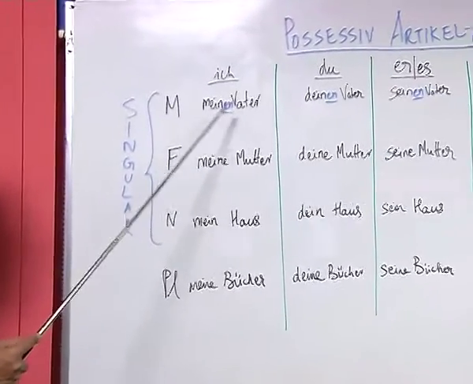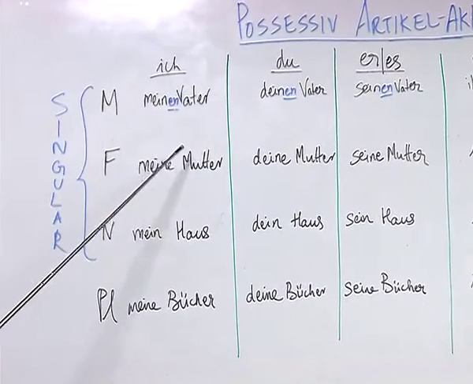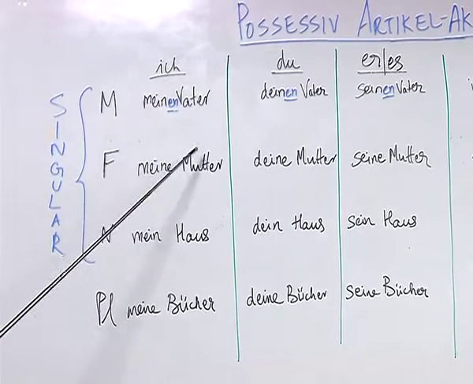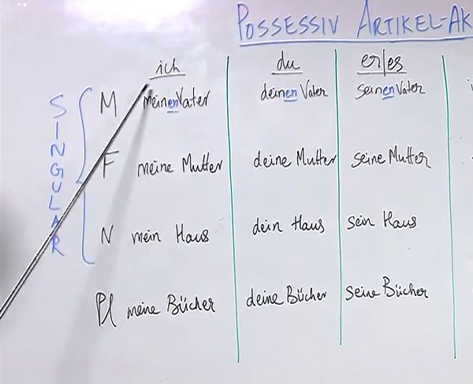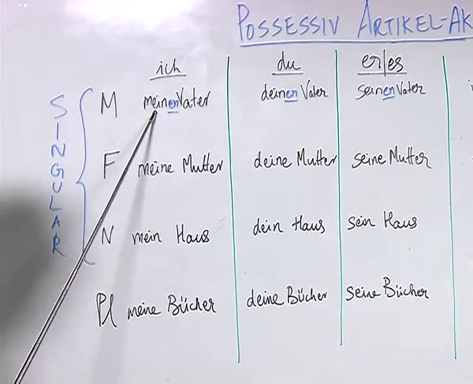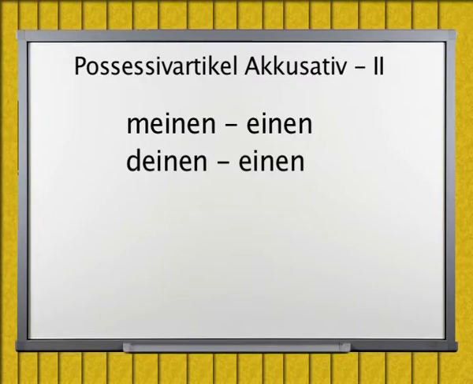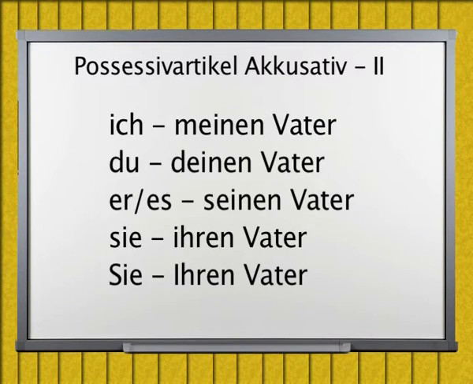So, in order to understand this, it is very important for you to understand that the change takes place for the indefinite article which is partially written here. So, meinen is actually like einen, deinen is also like einen. So, as you can see, we are adding the respective letters here and the article functions the same way like in the previous cases.